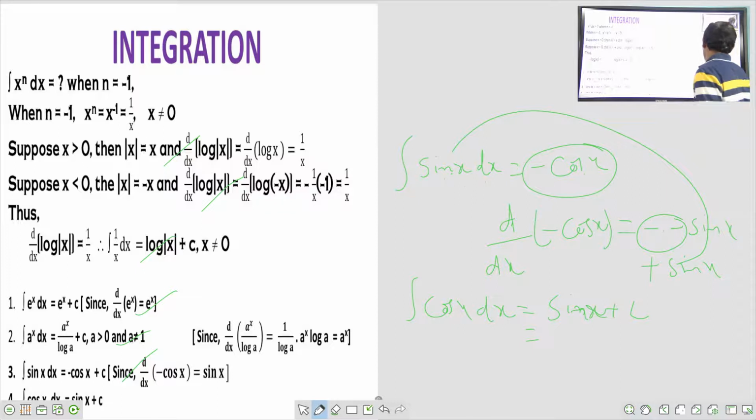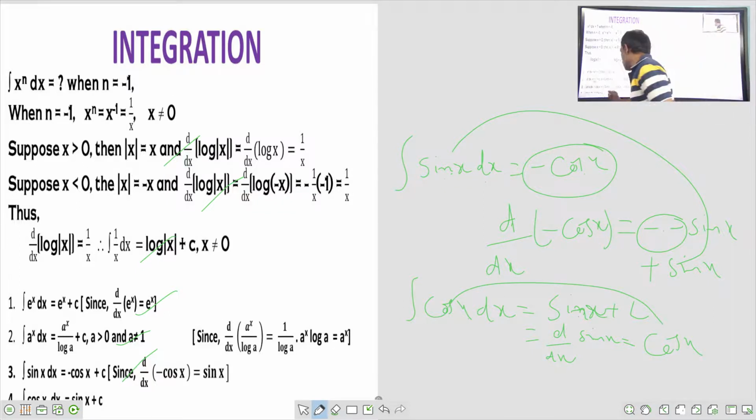So why will we get sin x here? What is the differentiation of sin x? What is d by dx of sin x? It is nothing but cos x. So here we have it. Therefore, the integral of cos x dx is equal to sin x plus c. Next, you will see like this.